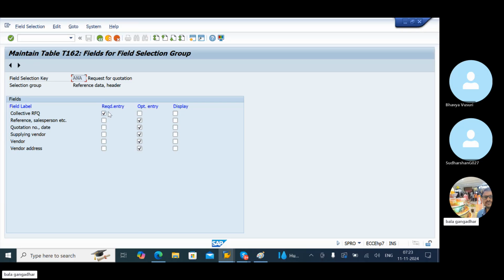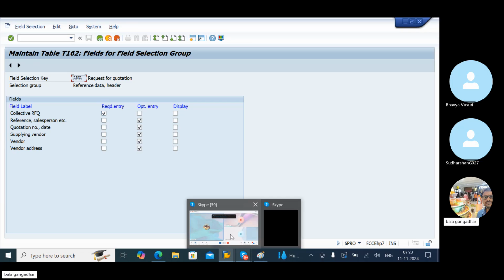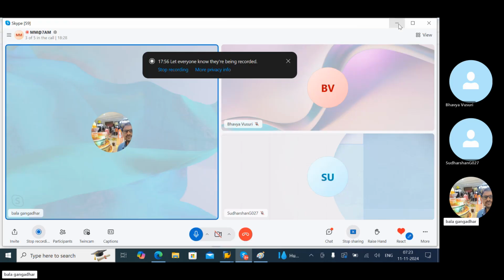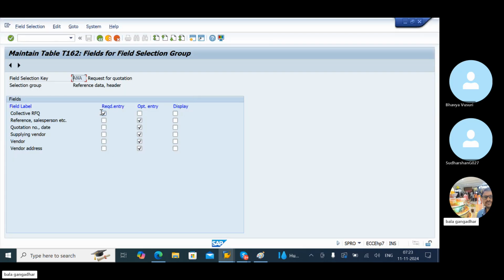Collective RFQ, okay, write down this one. Collective RFQ, it is a serial number. It is a required entry.